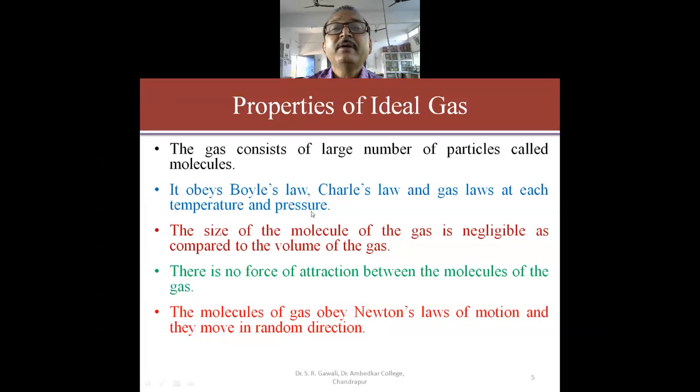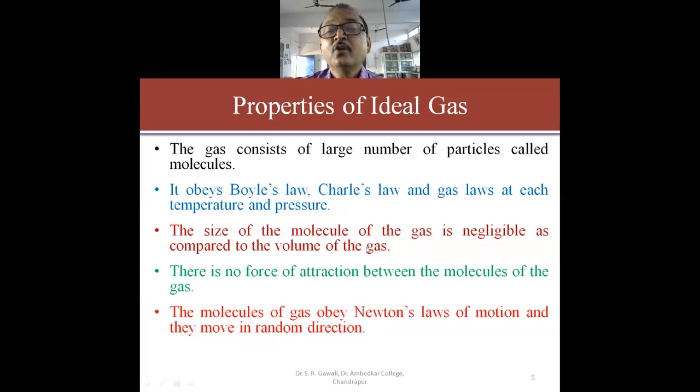So the first property of the ideal gas is that the gas consists of a large number of particles called molecules. These molecules of the gas obey the gas laws, and these gas laws are Boyle's law, Charles's law and the pressure law, at each temperature and pressure. So at each temperature and pressure these gas laws should be obeyed by the ideal gas.